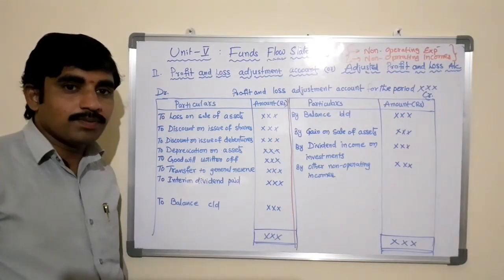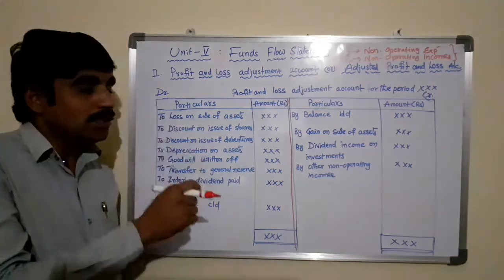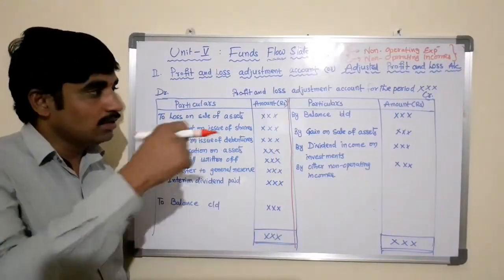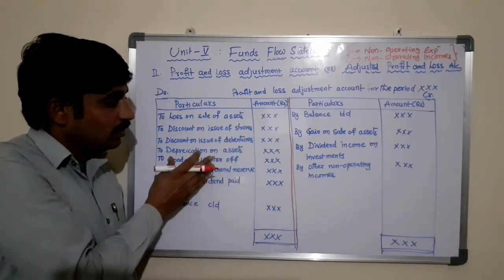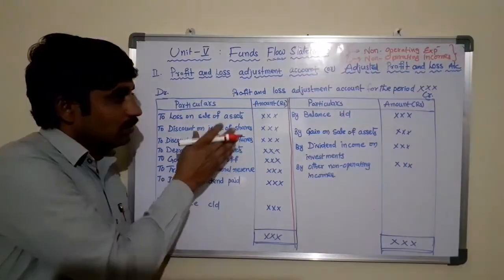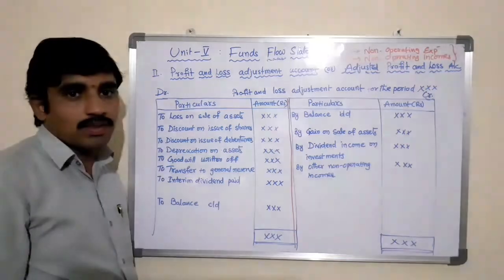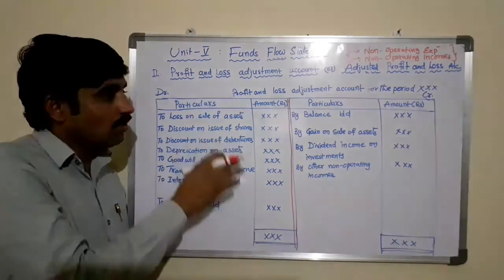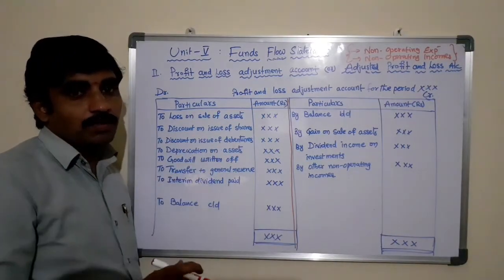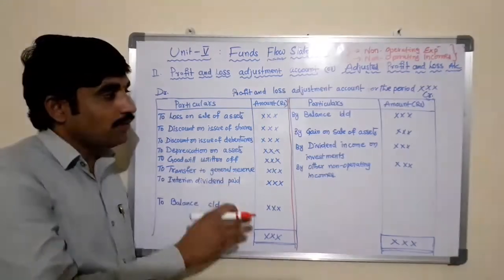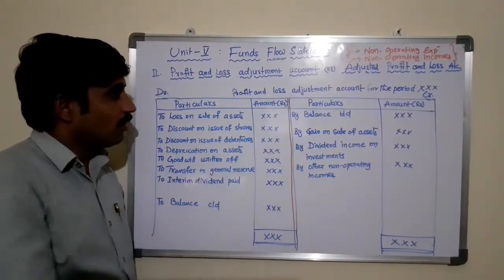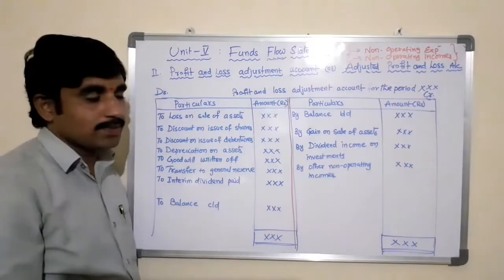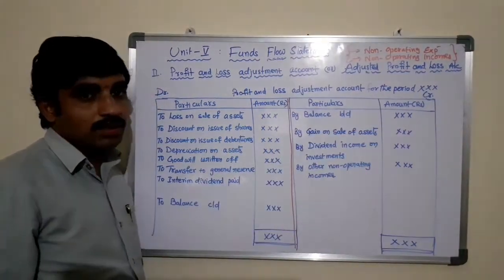Non-operating incomes and expenditures mean these expenditures or incomes are not gained or incurred because of business operations. Such items are called non-operating expenses and non-operating incomes.